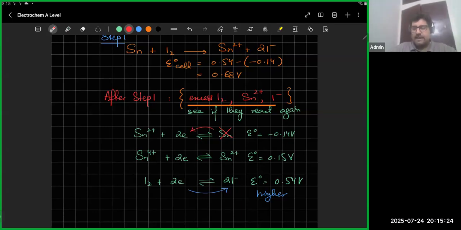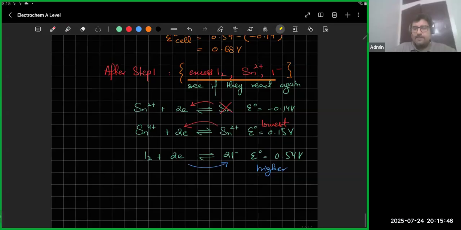So I'm going to look for the lowest again, and this time the lowest is going to be this one, okay? This is your lowest, and you've got tin 2 plus turning into tin 4 plus, and that works because we've got tin 2 plus over here. It was produced in the first reaction.